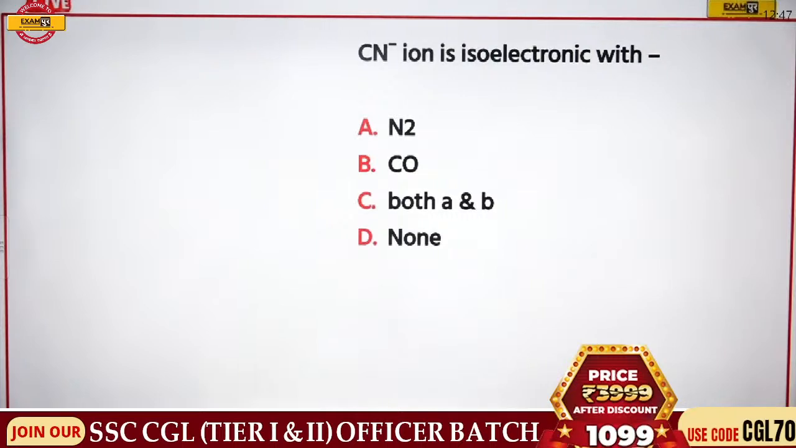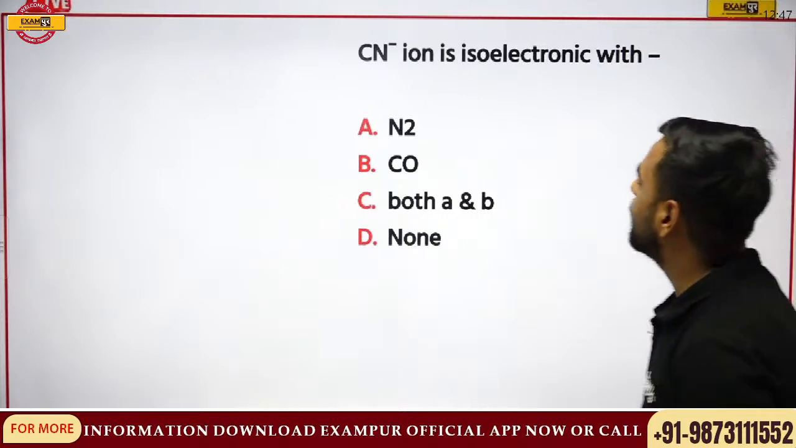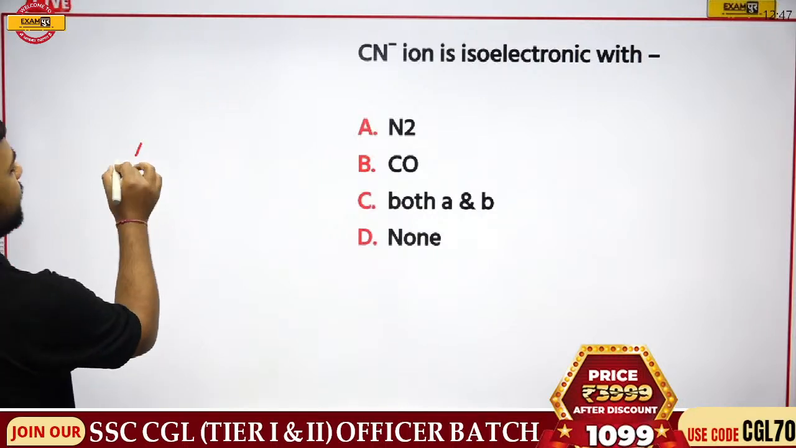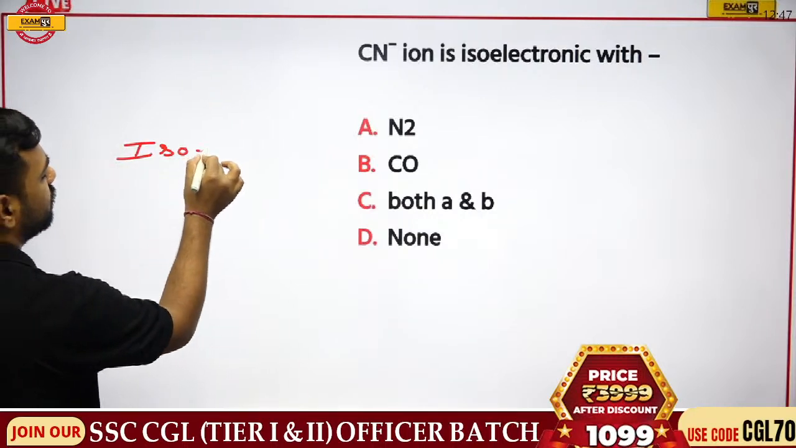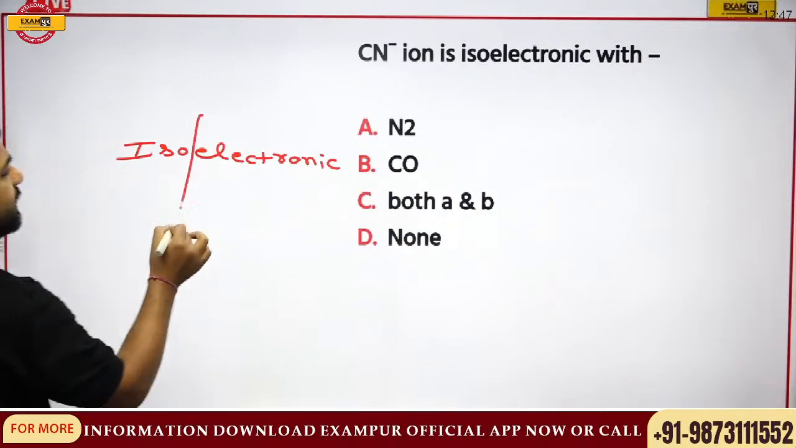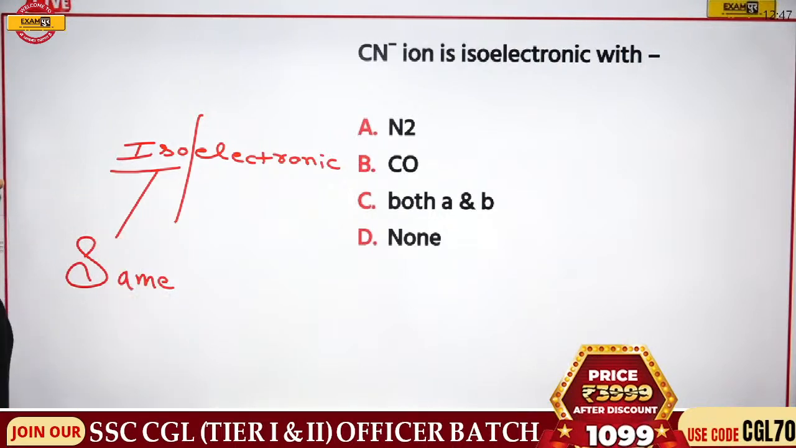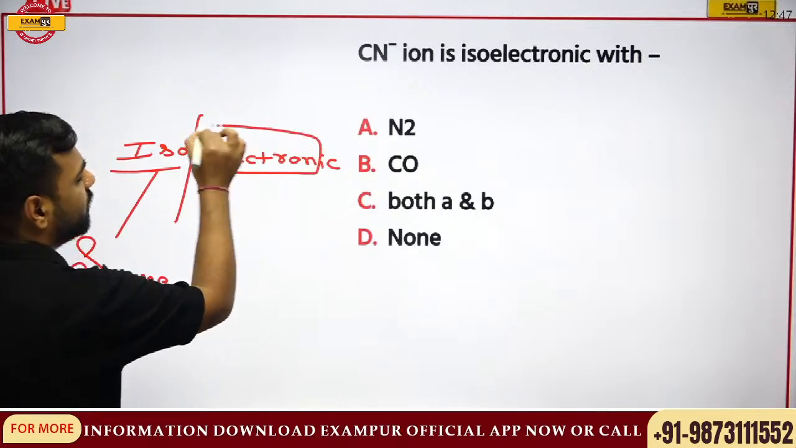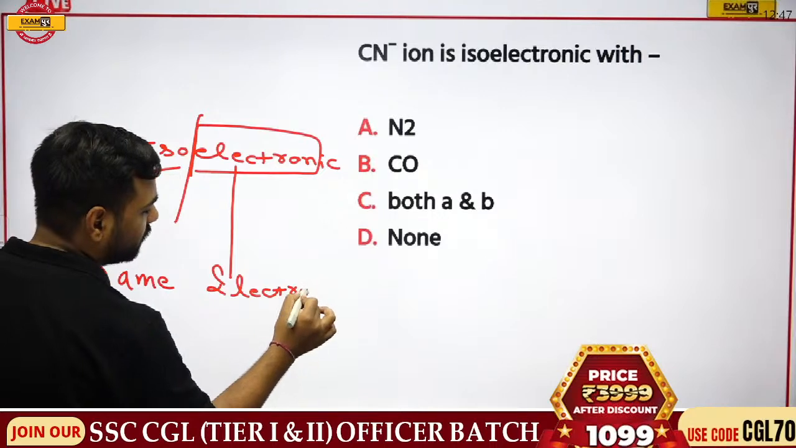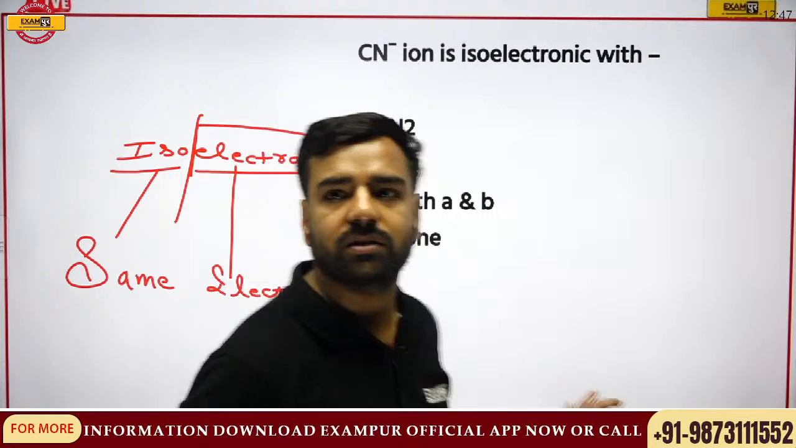Next, CN minus ion is isoelectronic with dash. Now this is the question where we are talking about isoelectronic. Let me tell you about this word. Iso means same. Just have a look at this word: electron. This means the question is asking about the same number of electrons for these options.